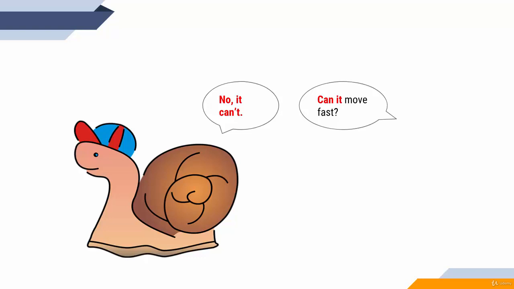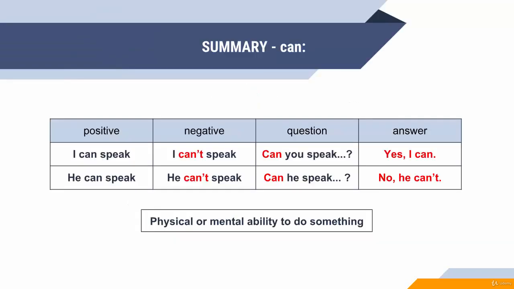You know that these are the short answers. If you want to make a longer question and to receive more information, you need to start with the WH words. Do you remember which they are? Good. Why, where, who, when, and more. Let's summarize what we've learned about the first modal verb, can.